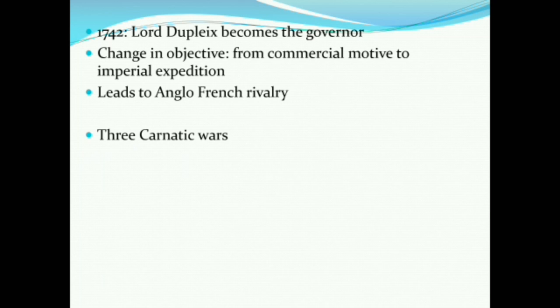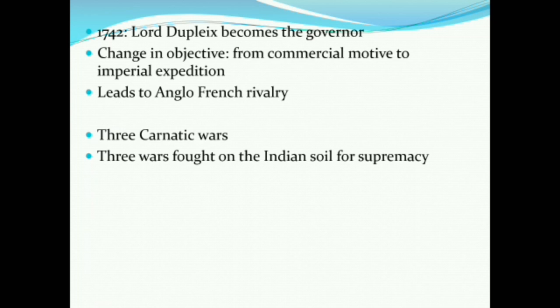When Dupleix came, he changed the objective of the French East India Company. He realized that not only the commercial motive, we have to extend our plans to imperial expedition, so that the French could establish their stronghold in the Carnatic, or the Indian South, which led to the Anglo-French rivalry. The ambitions of Dupleix were a very huge factor in leading to the three wars. Anglo-French rivalry can be seen in three Carnatic wars. So what were these wars? These were the three wars fought on Indian soil for supremacy.